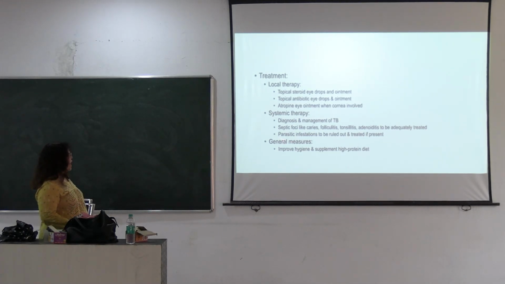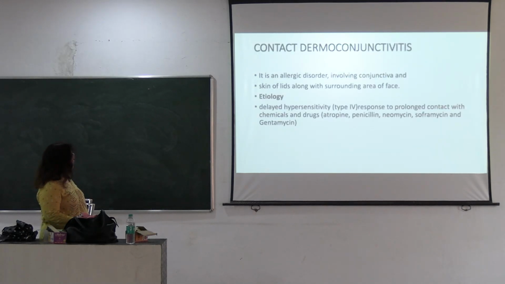And if the patient has a parasitic infestation that causes this kind of allergic conjunctivitis, that parasitic infestation should be treated. And general measures are as usual for other conjunctivitis: improve hygiene and supplement the patient's diet with high protein.